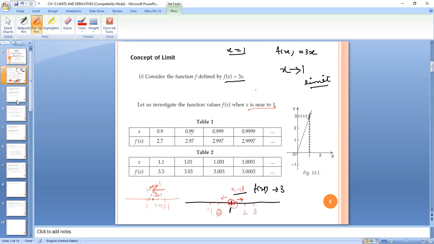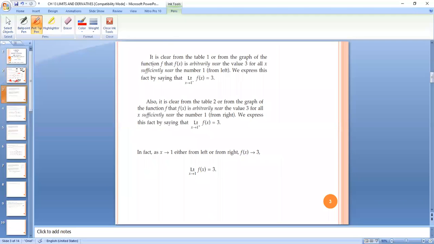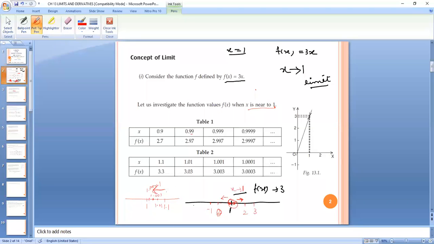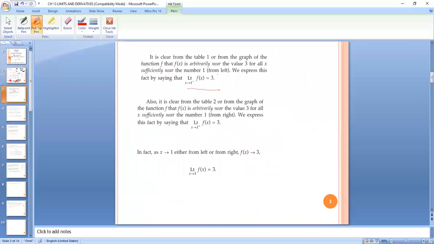And what is the notation? Okay, so this is the notation. When we are coming from left side, this left of 1, we write it as limit x tending to 1 negative, f of x is equal to 3.